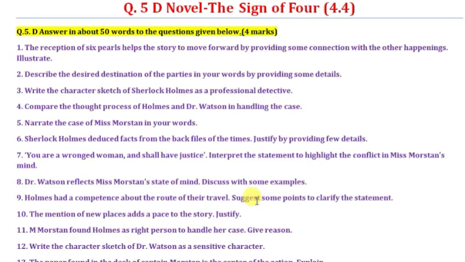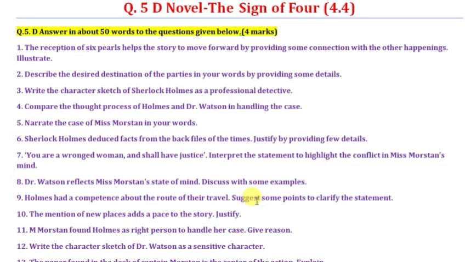Today we shall be discussing question number 5D, novel The Sign of 4, 4.4 questions and answers from the question bank provided to us by the Ports Department. Question number 5D: answer in about 50 words to the questions given below. Each question has 4 marks. Some of them will be very similar, like the last video. Many questions will have similar answers.